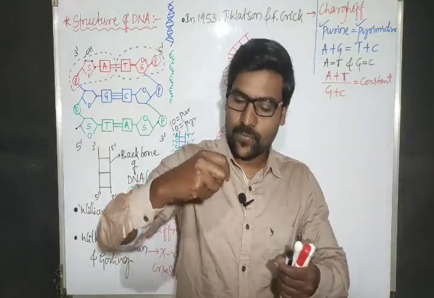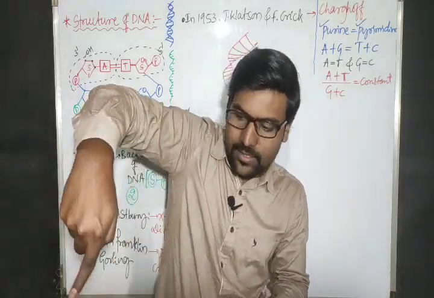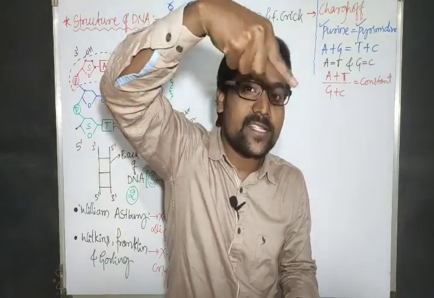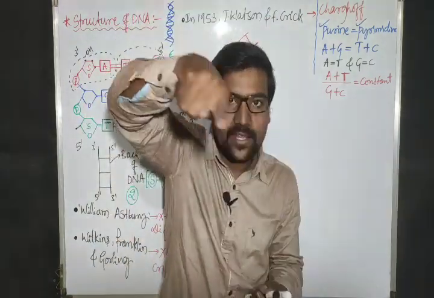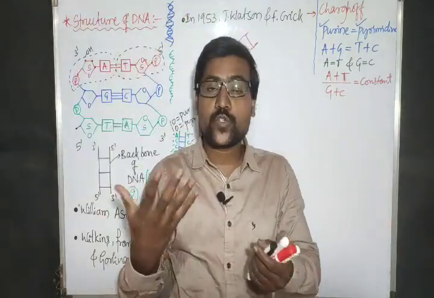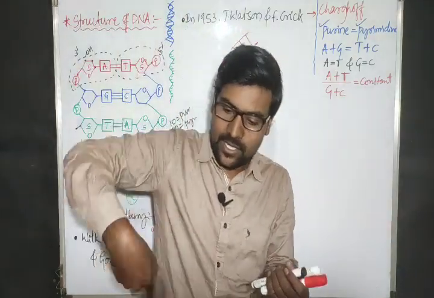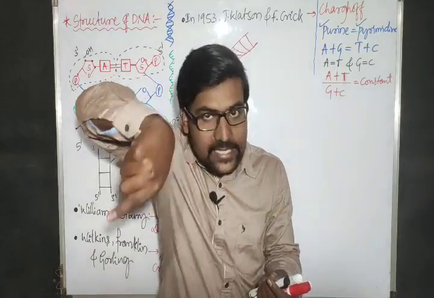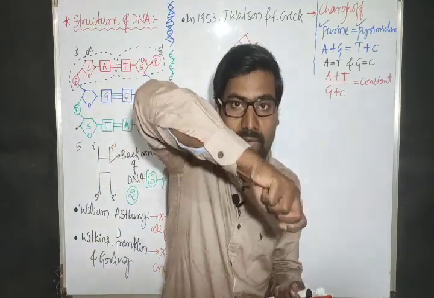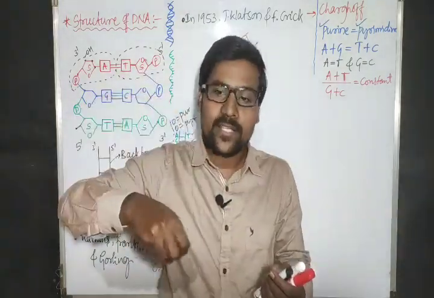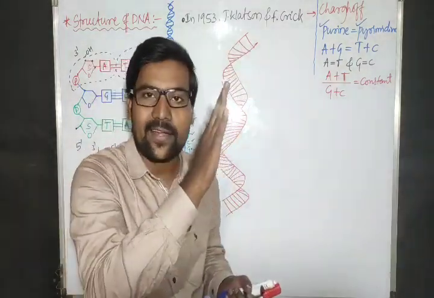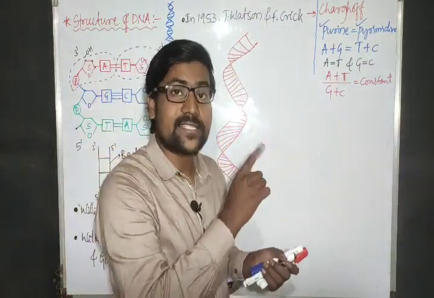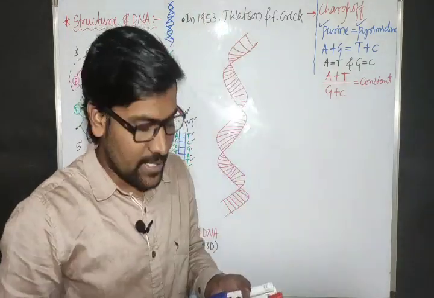So one thing, we can move in this order, or else we can move in this order, right? That means two fashions are present here, in this way or in this way. So in this way, we will refer to it as right-handed. This is left-handed. Now this DNA is a right-handed DNA. This is the right-handed DNA given by Watson and Crick.